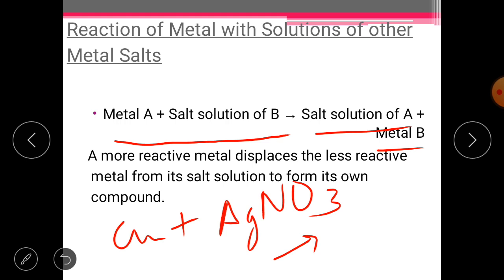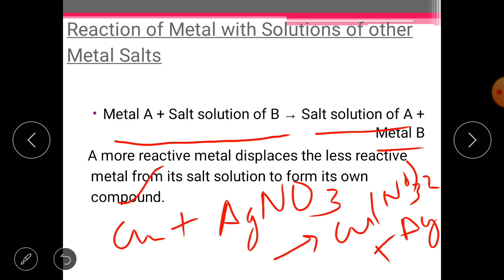Copper will form its compound, that is Cu(NO3)2, copper nitrate, and silver, Ag, will get displaced. So we have seen that a highly reactive metal displaces a less reactive metal from its compound, and this is the displacement reaction.